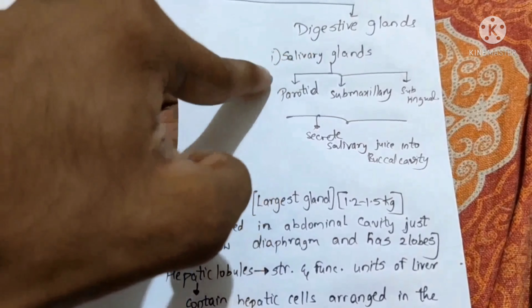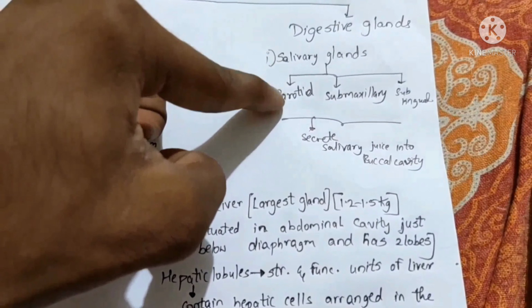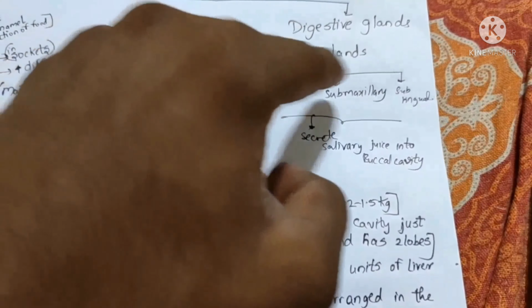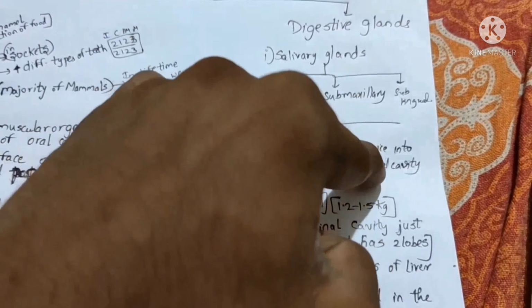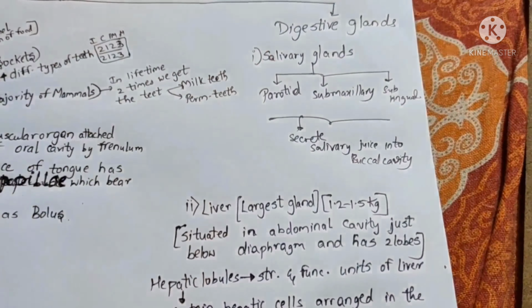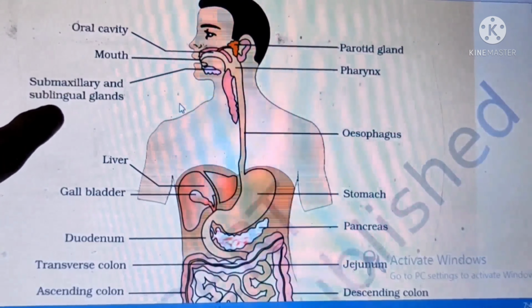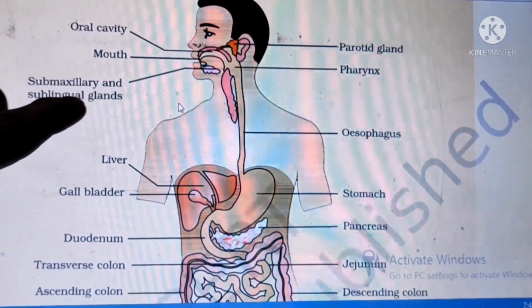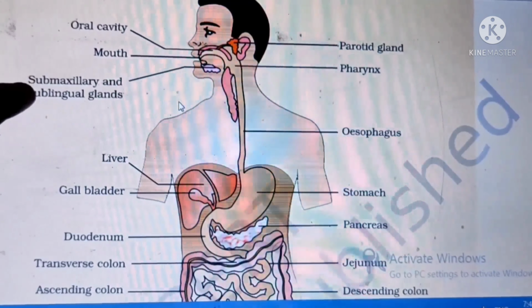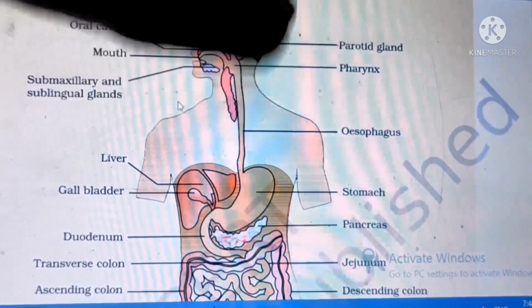In the digestive glands, first in NCERT they give the salivary glands. These salivary glands are of three types: parotid, submaxillary, and sublingual. These three secrete salivary juice into the buccal cavity. Now, let us see in diagram form. This is the parotid gland, and here are the submaxillary and sublingual glands. Sublingual means below the tongue, and submaxillary glands are also called angles of the jaw, which is out of NCERT, just I'm saying it. And the parotid is one of the facial glands.